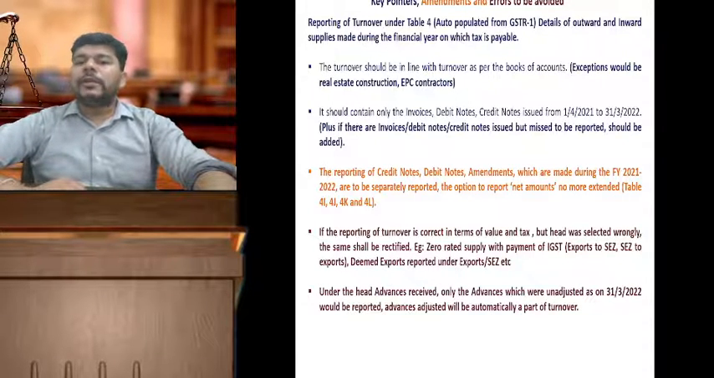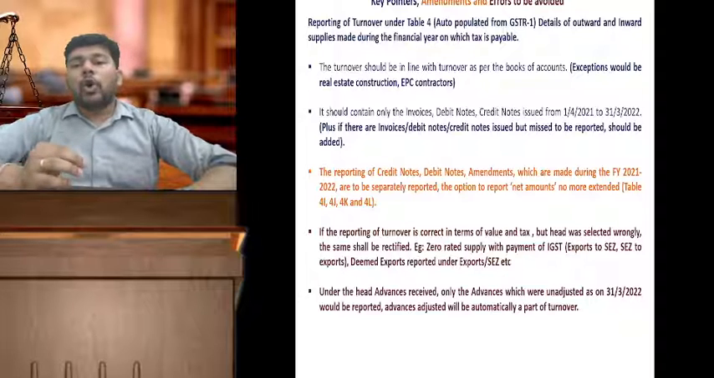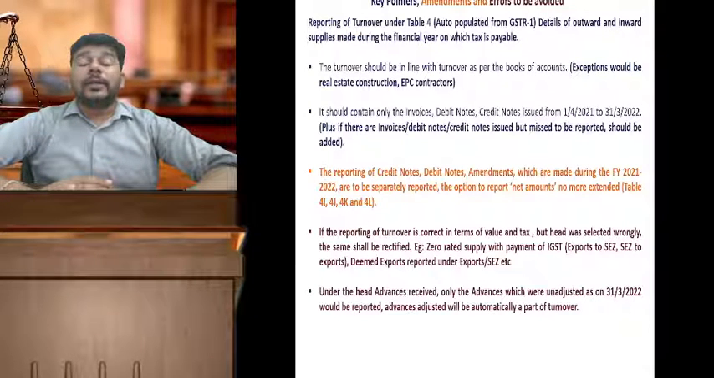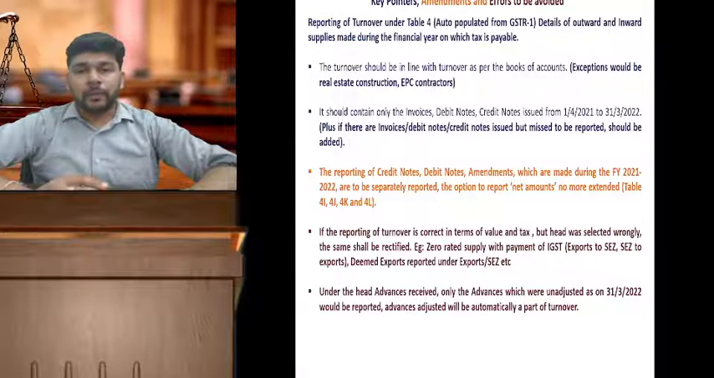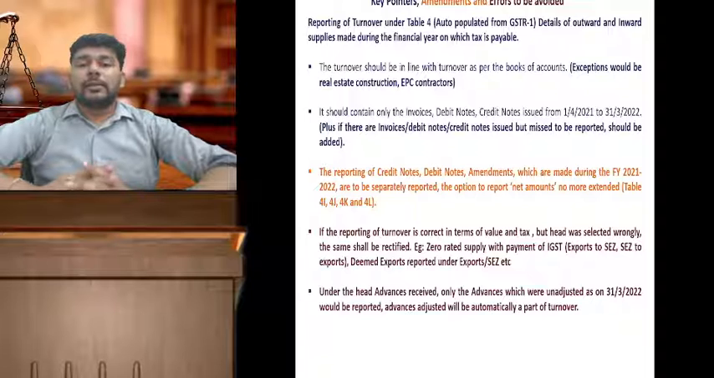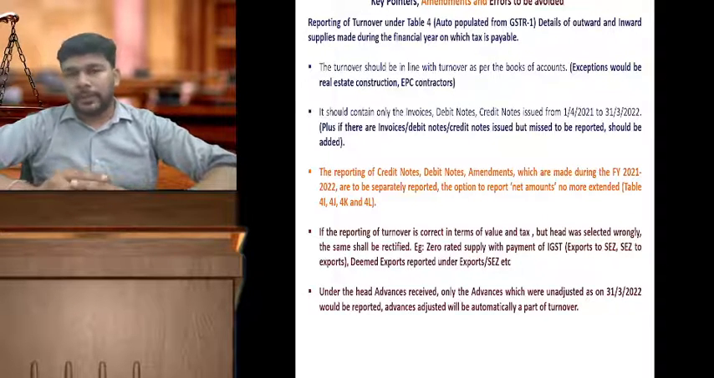Now the key pointers for this table is that whenever the turnover is to be reported in GSTR 9 table 4, it will be auto-populated when you open the form on your GST portal. This has the auto-populated data which has come from the GSTR1, which has been filed for the entire financial year 21-22. So whatever GSTR1 return was filed, whatever were the amendments made during the year, netting of those transactional values, you will get the value in GSTR9 table 4 as an auto-populated value.